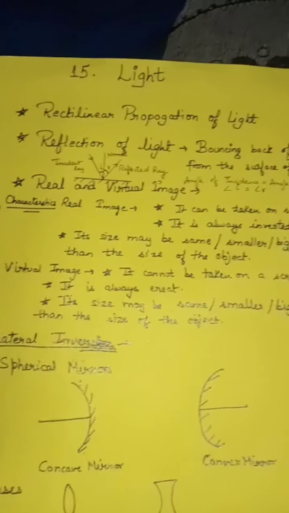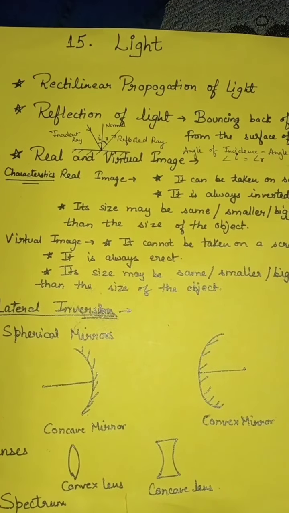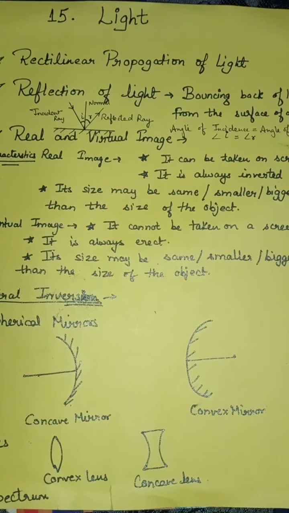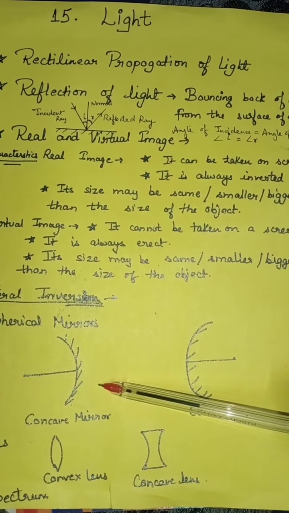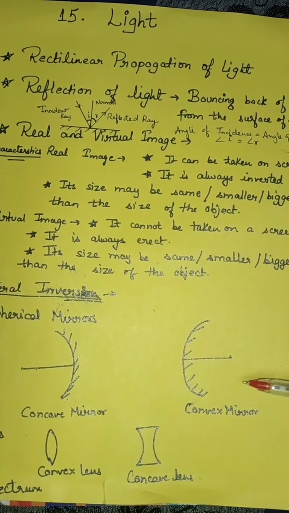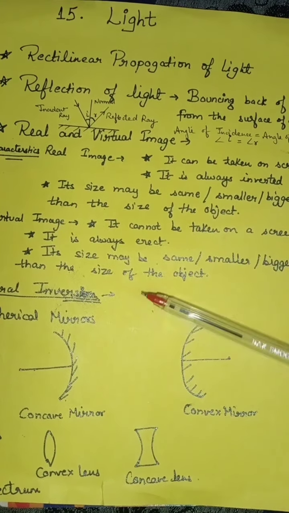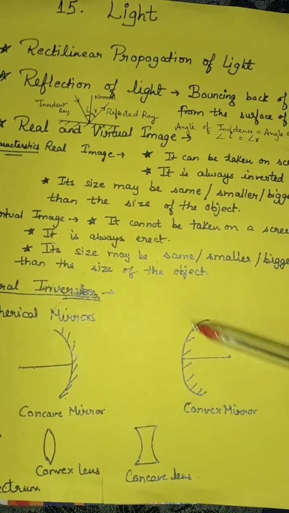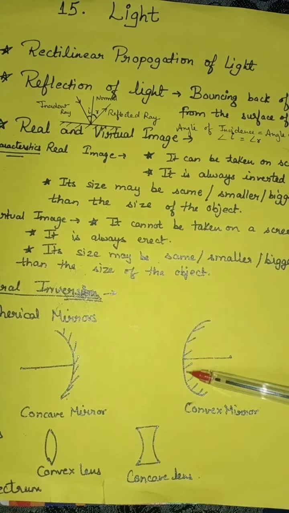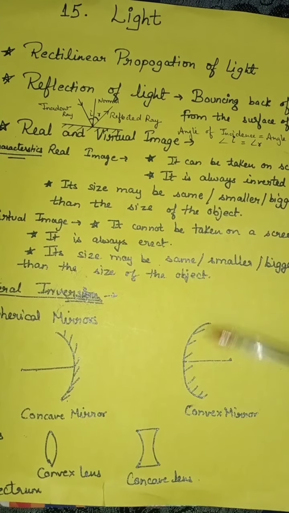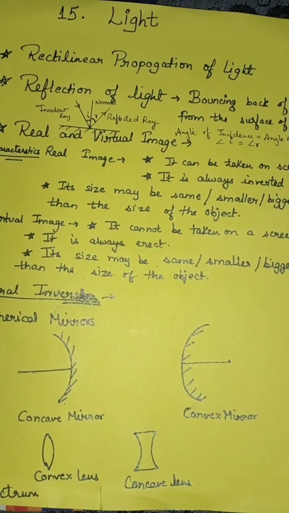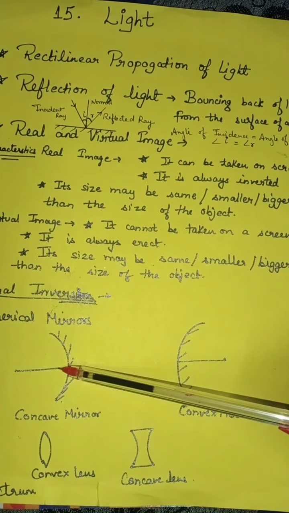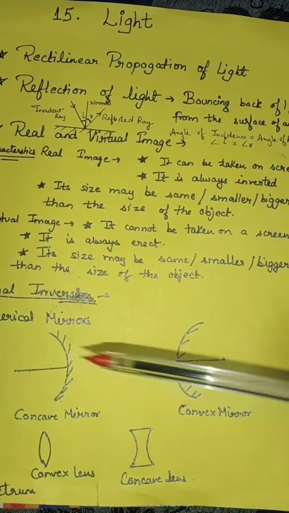Now next topic is spherical mirrors. Spherical mirrors are of two types: concave mirror and convex mirror. This is concave mirror and this is convex mirror. This is the polished surface and here this is the polished surface, or reflecting. This is the reflecting surface here, and in this case this is the reflecting surface.